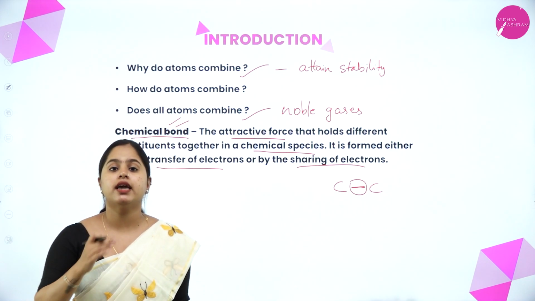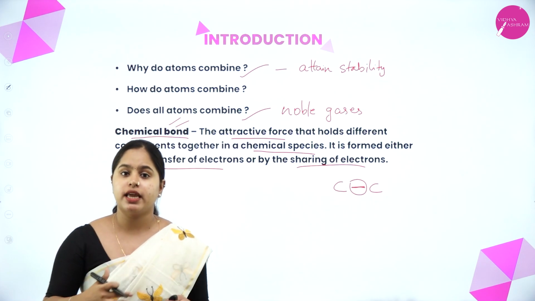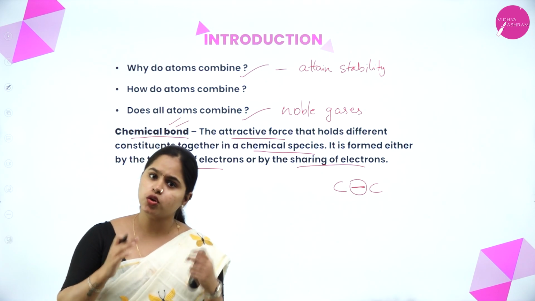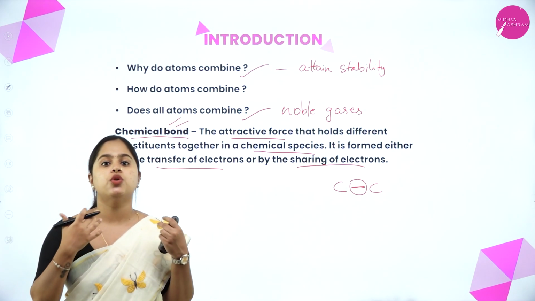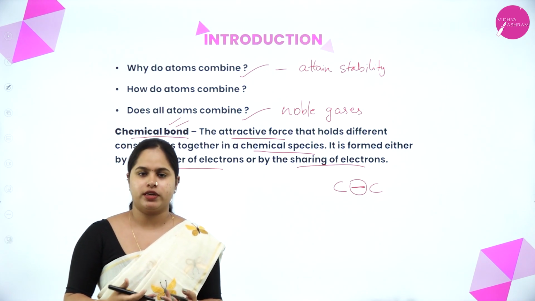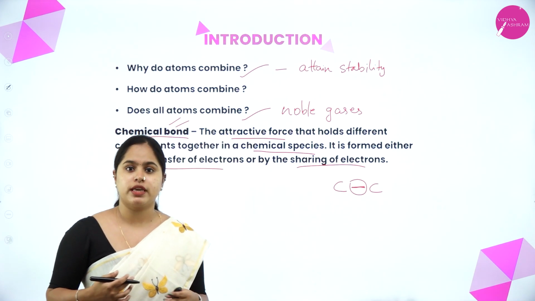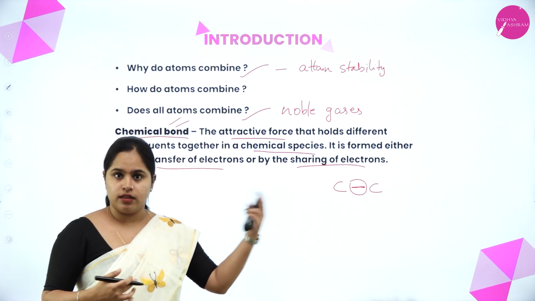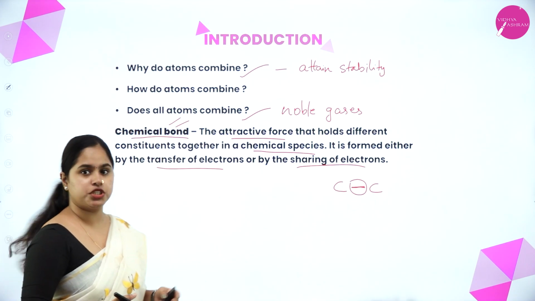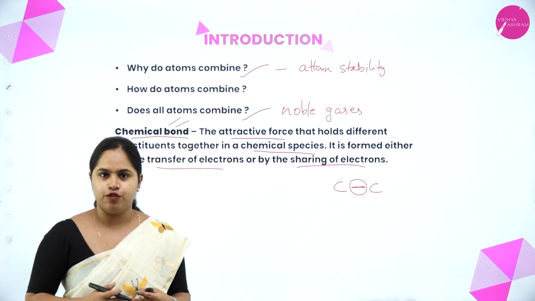They have already attained stability because they have completed an octet in their outermost shell. So they do not generally take part in chemical reactions, but there are a few exceptions. In the case of noble gases, we can say that they do not combine with any other atoms, right? I hope the answers to these three questions are clear for you, right?